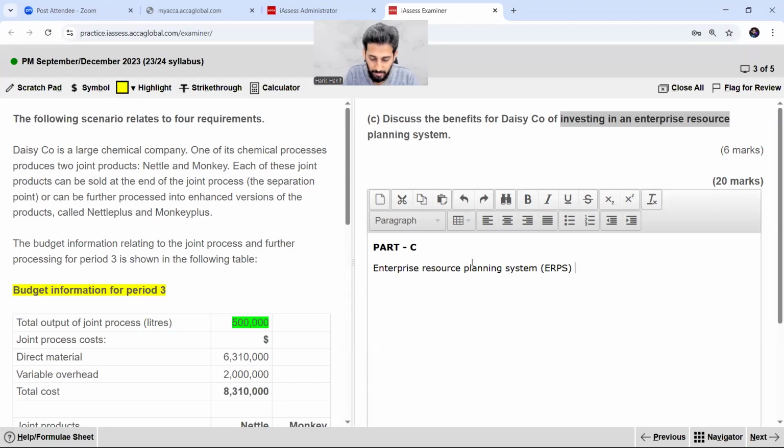Enterprise Resource Planning System is a modular software package which is designed to serve the needs of multiple functions.